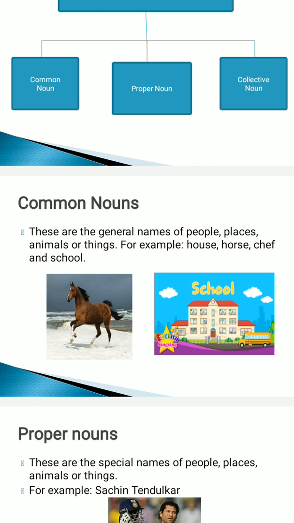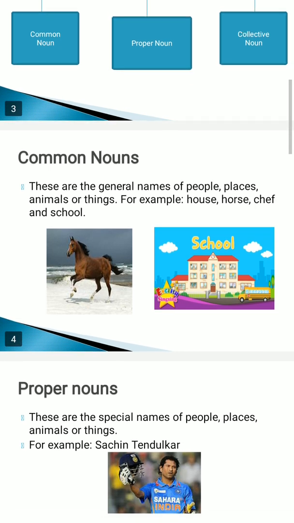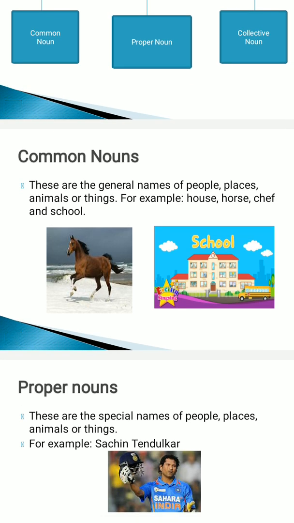As we do not know, for example, you do not know what my name is, you will call me, she's a teacher, she's our teacher, right? For example, you can also say we do not know the name of any school, we generally call it, this is my school. When we call something or some person or some animal by the general name, that is known as a common noun, that is common for all.